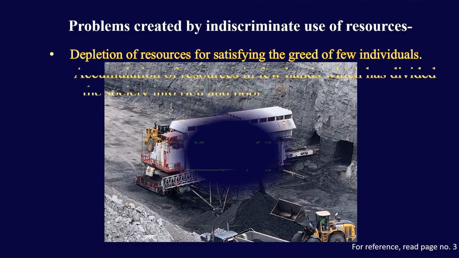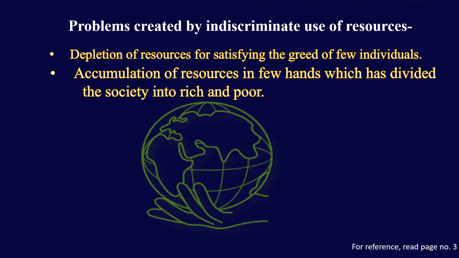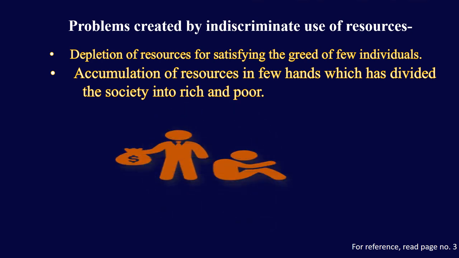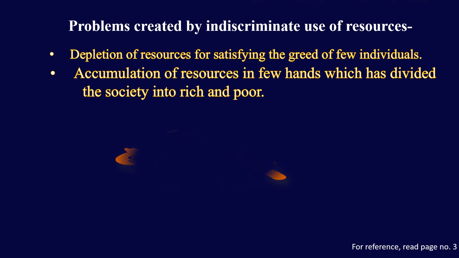And the second problem is the accumulation of resources in few hands. That means only rich people have access to major resources. Some people have more resources and some have nothing. And this has divided the society into two segments, rich and poor.